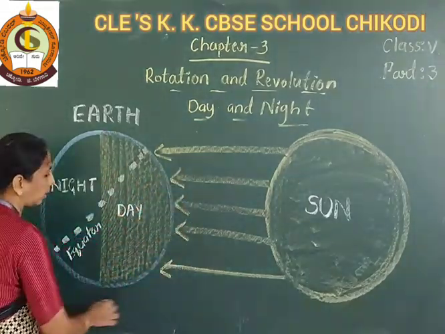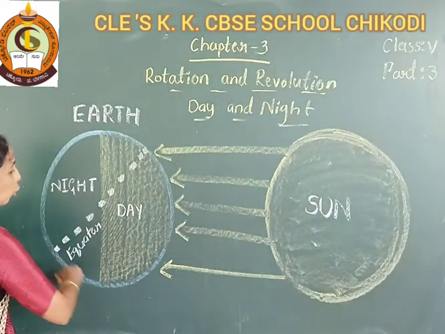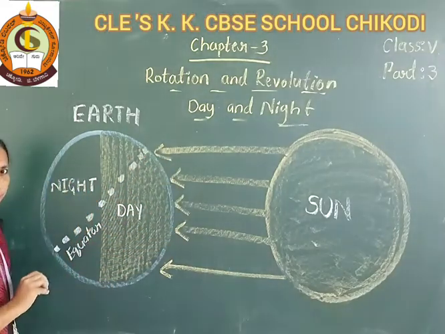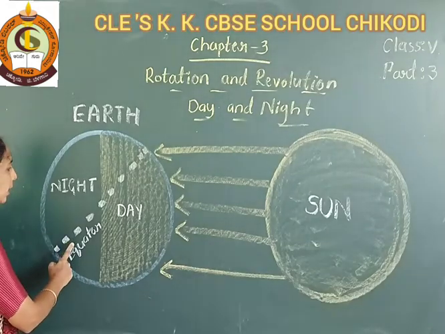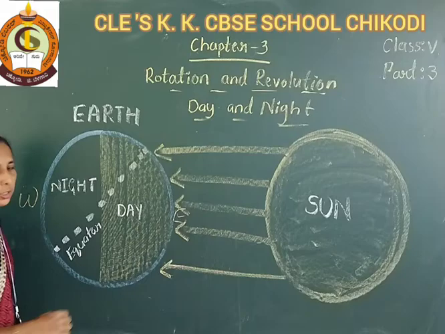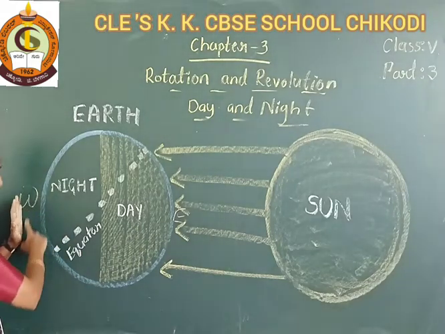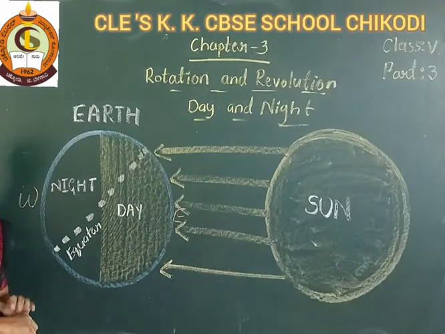Clockwise means like this, but the earth rotates anti-clockwise. And it rotates from west to east.